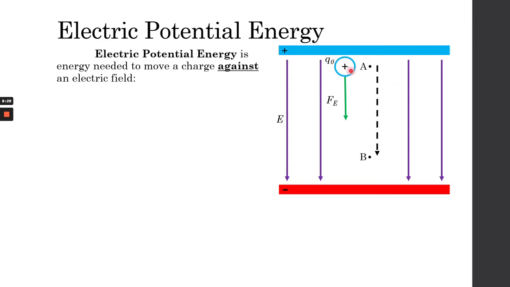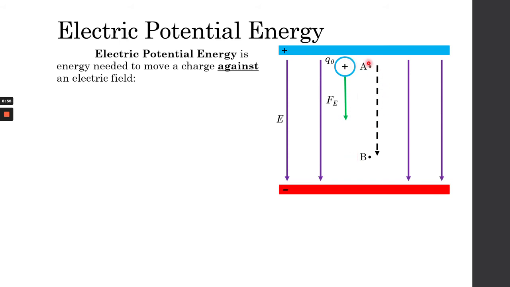Okay, but this is not against. So we're going to think of it as, what if I want to move this positive charge from point B to point A? So there's kind of like an inverse relationship between work and the potential energy, because as my Q0 at A goes towards point B, the potential energy decreases.